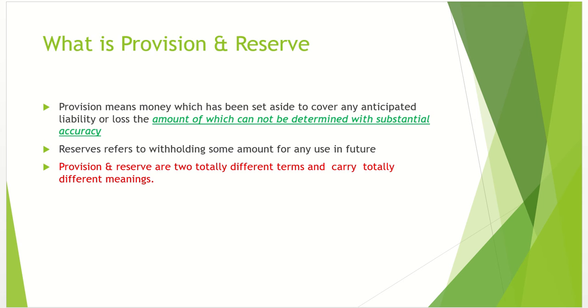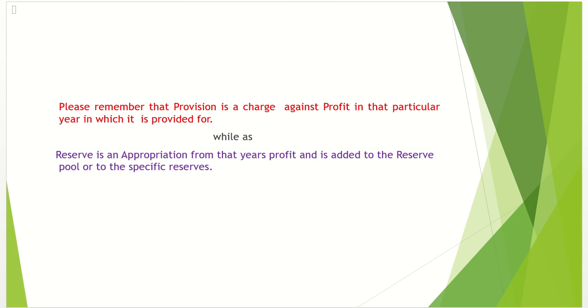in the next slides. Please remember that provision is a charge against profit from that particular year in which it is provided for. Provision is a charge against profit in that particular year in which it is provided for, while as reserve is an appropriation of profit and is added to the reserve pool or to the specific reserve.